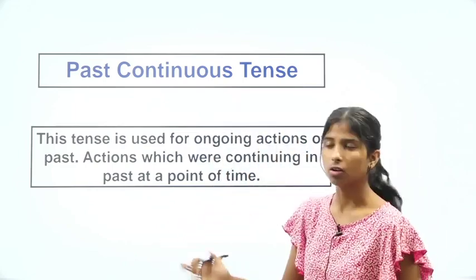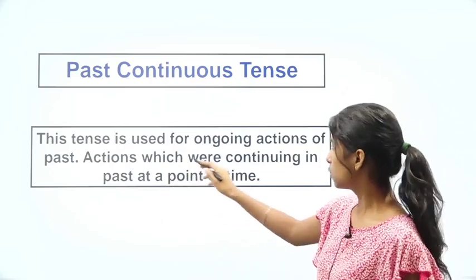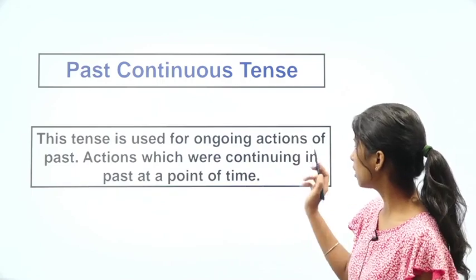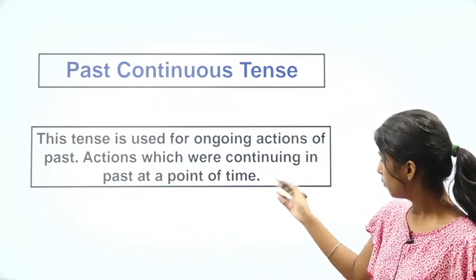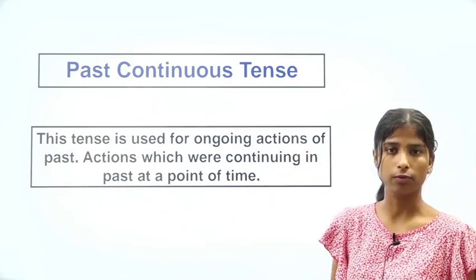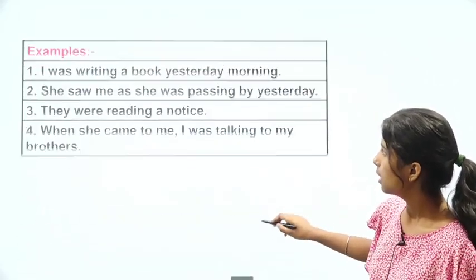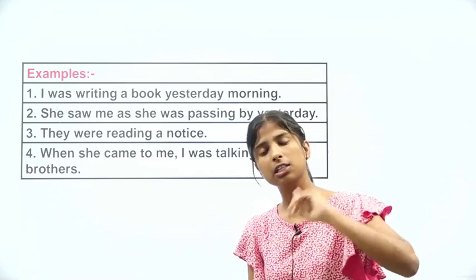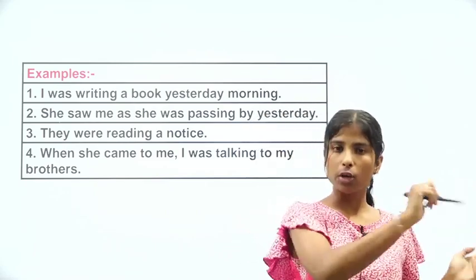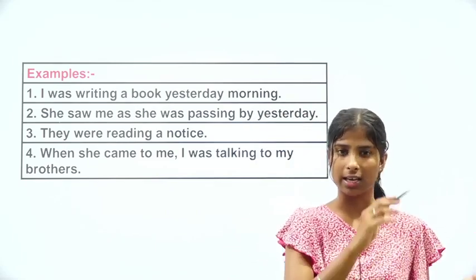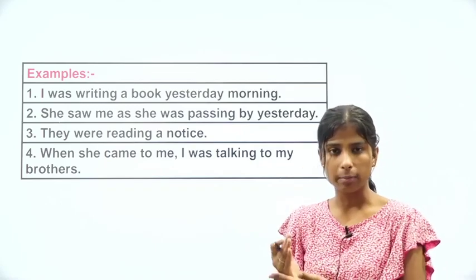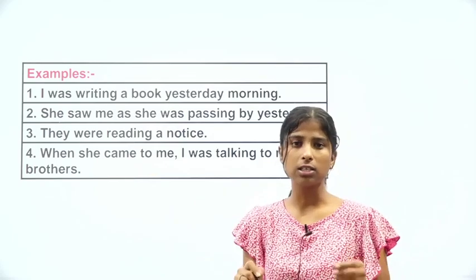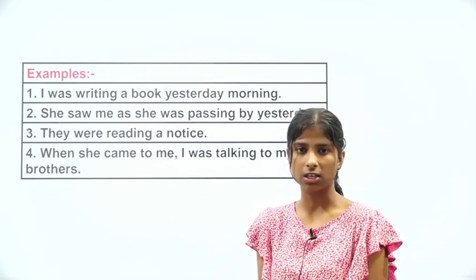Now, past continuous tense. This tense is used for an ongoing action of the past, actions which were continuing in the past at a point of time. For example, I was writing a book yesterday morning. तो आप कल सुबह एक बुक लिख रहे थे, तो वो एक continuous action था क्योंकि आप लिख रहे थे. आपने एक टाइम पे शुरू किया, एक टाइम पे खत्म किया, तो वो जो action था आप उसको continue कर रहे थे. So that was a past continuous tense.